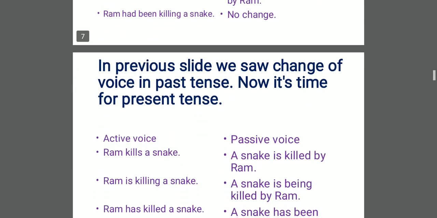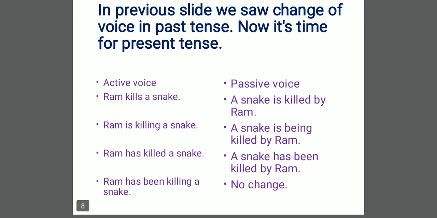Next, after dealing with past, now we are going to learn about present. Ram kills a snake. This is active voice. How to change it into passive voice? We will change the subject into object, object into subject, be family member and the verb's third form. Ram kills a snake.